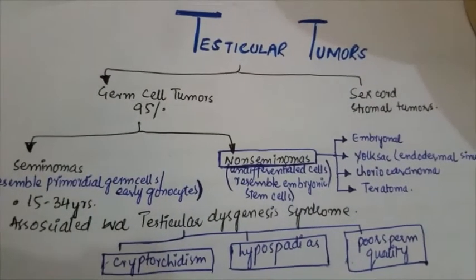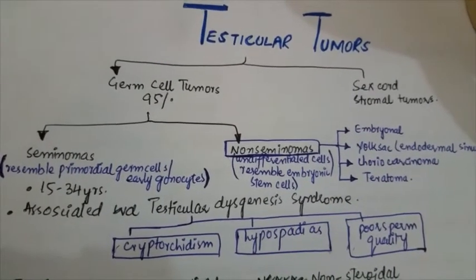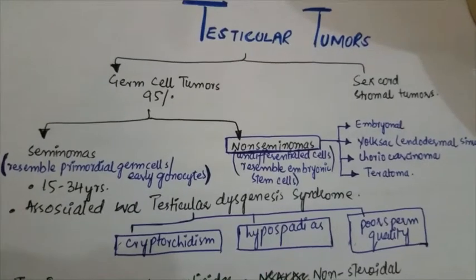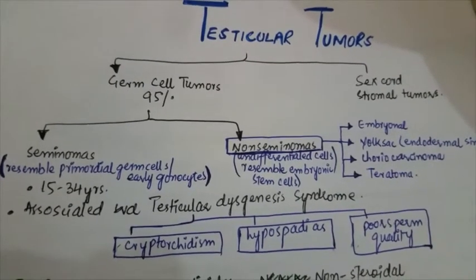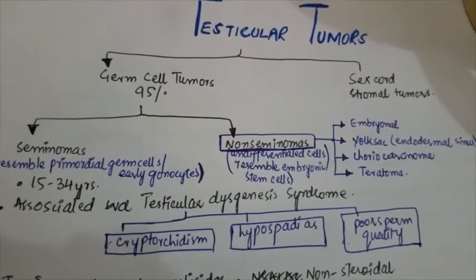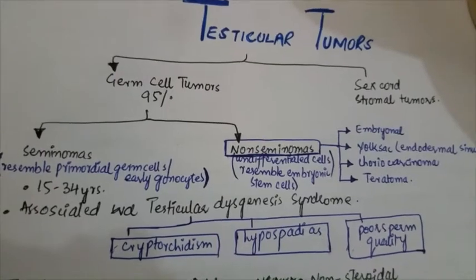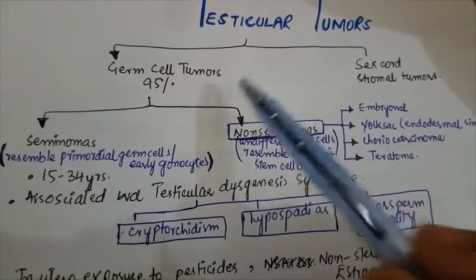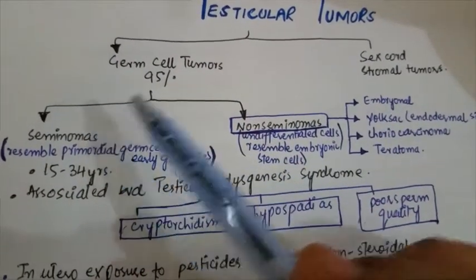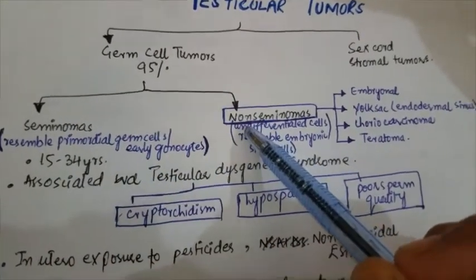In this video, I am going to discuss the testicular tumors. First of all, I will tell you the classification of the testicular tumors. Testicular tumors are classified into two categories: germ cell tumors, which are present in 95% of cases, and the sex cord stromal tumors. Germ cell tumors are further classified into two categories: seminomas and the non-seminomas.